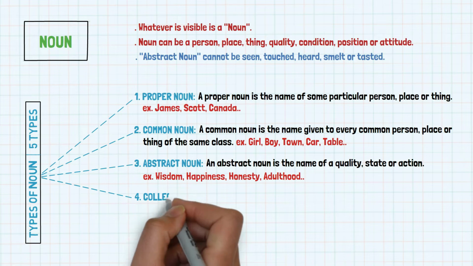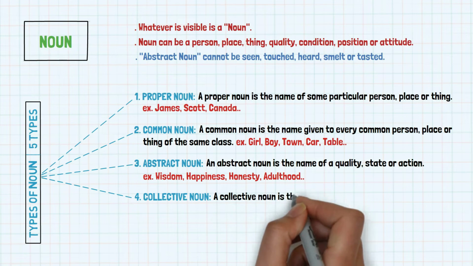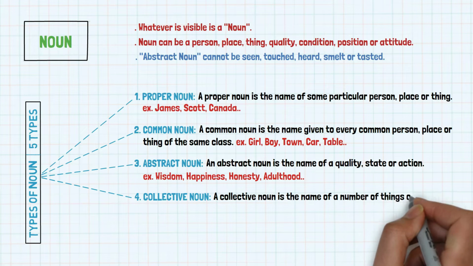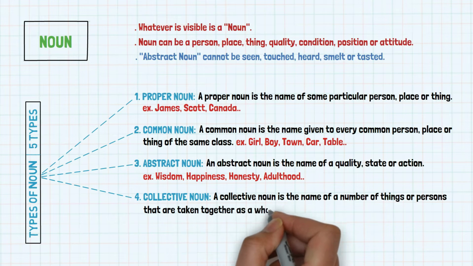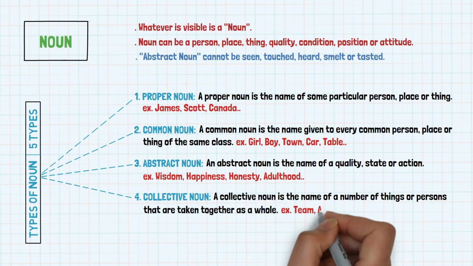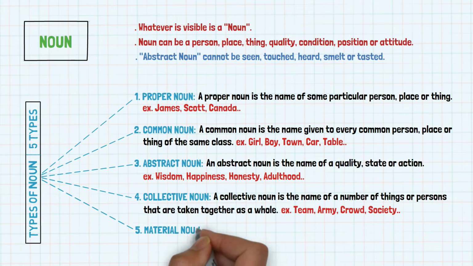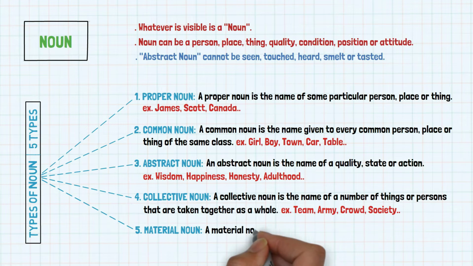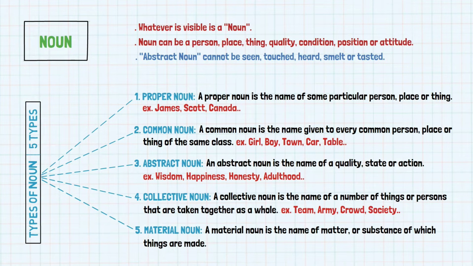4. Collective noun. A collective noun is the name of a number of things or persons that are taken together as a whole. Examples are team, army, crowd, society, etc. 5. Material noun. A material noun is the name of matter or substance of which things are made. Examples are sugar, oil, gold, silver, etc.